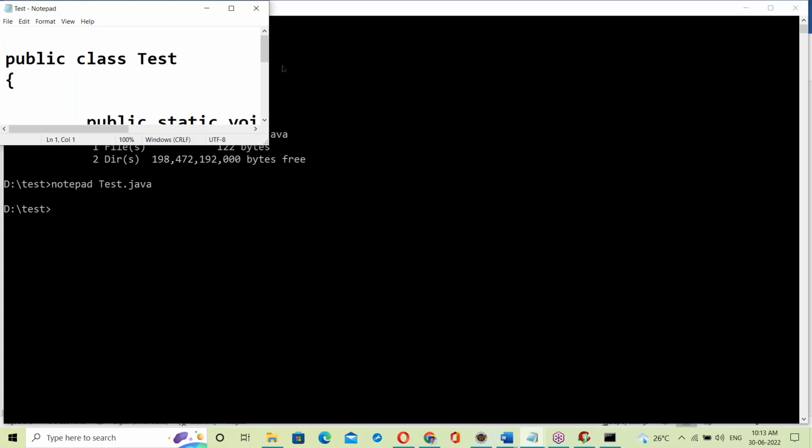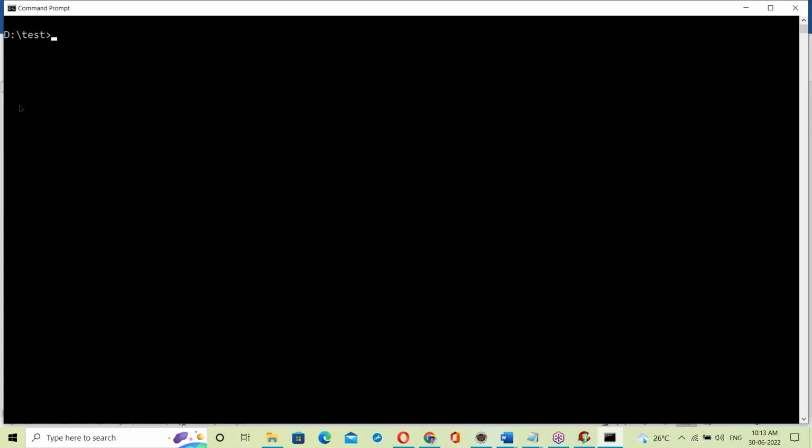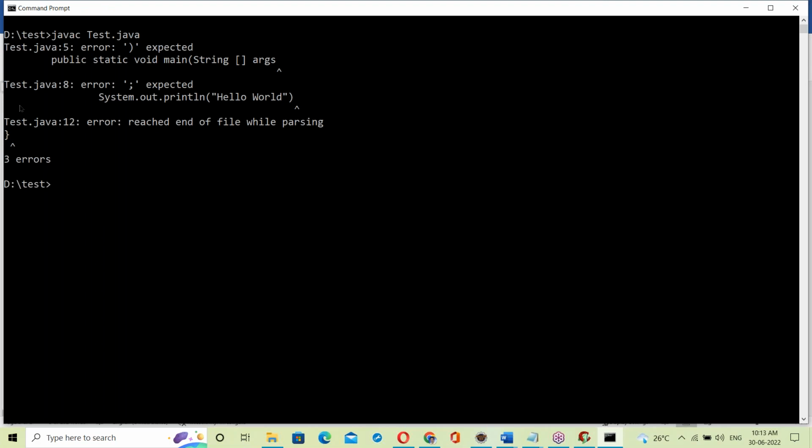The test.java file. Yes, see this. Suppose there are some mistakes: bracket missing, semicolon missing, suppose this closing brace missing. Exit. cls clears the screen. Now let us compile it. Up arrow key, I can get previous commands. Yes, see all the errors on top.